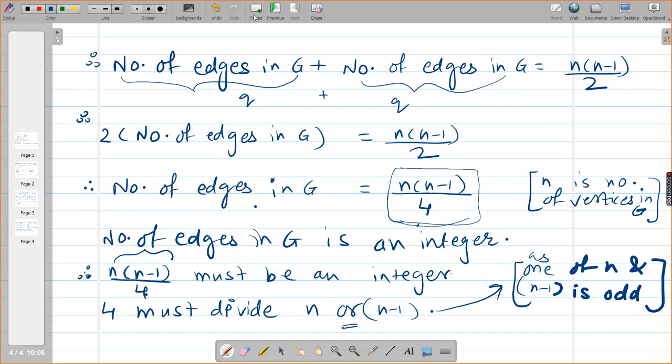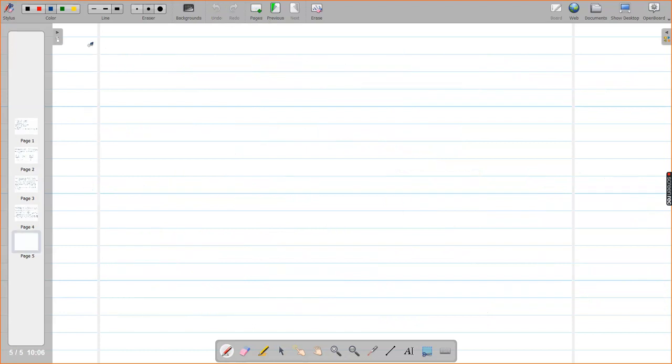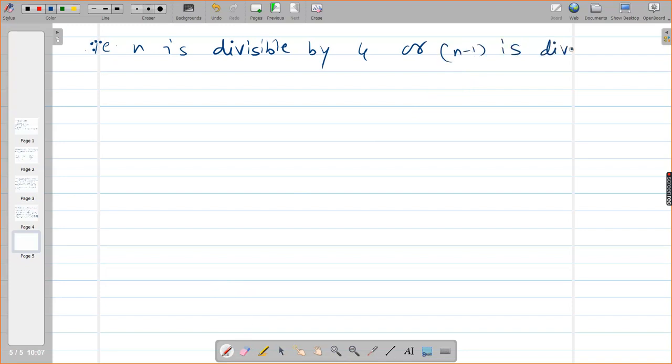Yes, ma'am. N is divisible by 4, that is, n is divisible by 4, or n minus 1 is divisible by 4. I'm writing the same thing in different language. N is divisible by 4 means what? N is a multiple of 4. N you can write as a multiple of 4.